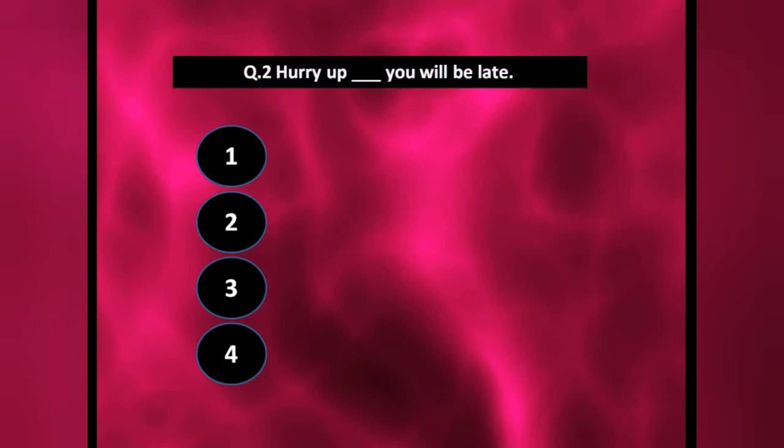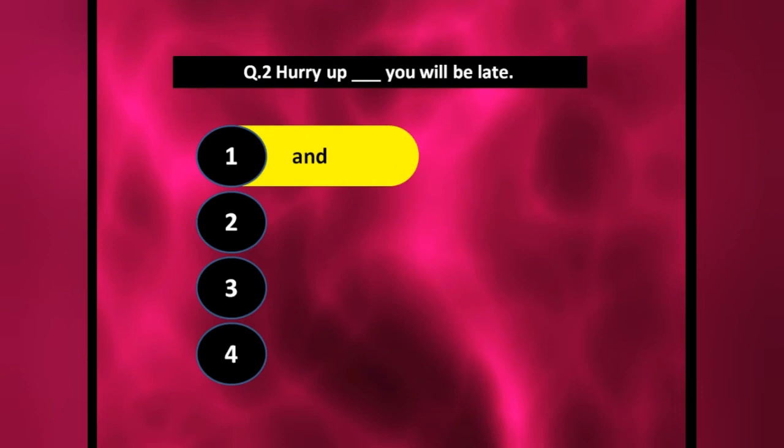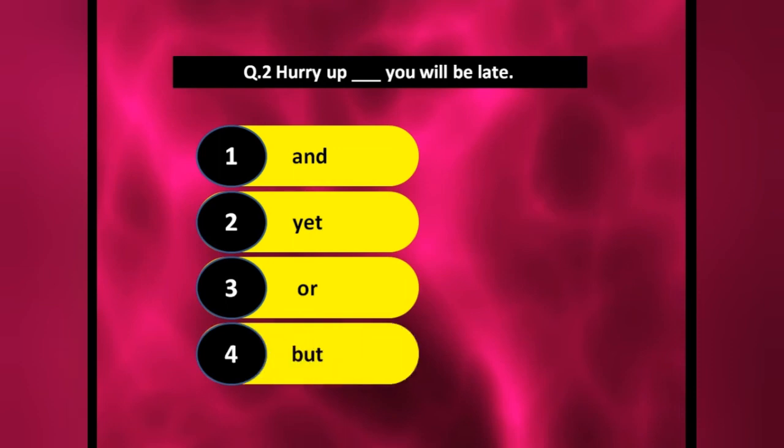Especially in the conjunction we can do this. Hurry up dash, you will be late. So hurry up and you will be late. Hurry up yet you will be late, or you will be late but you will be late. So whenever you have two options and you have to choose only one, then you have to use or. Okay, so in this the correct answer you have to use, that is or. Hurry up or you will be late. Okay, one option hurry up, second option you will be late. So either choose to be late or hurry up, any one you have to choose. In that condition you have to use or.